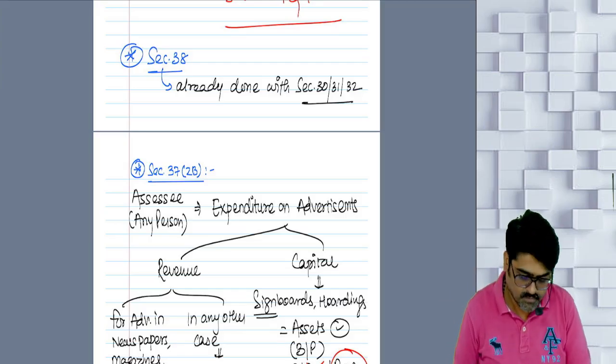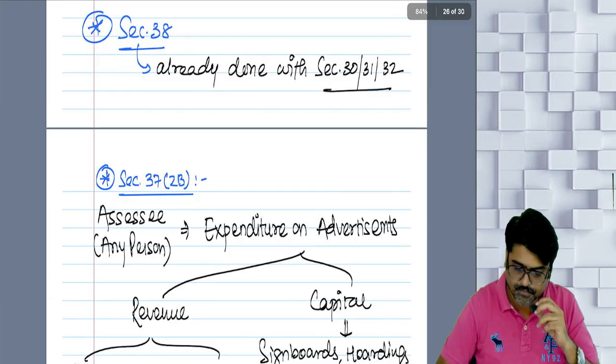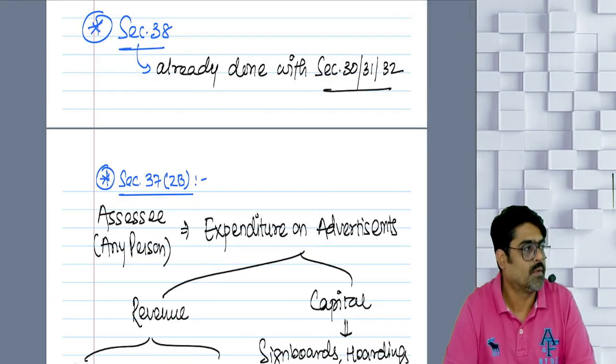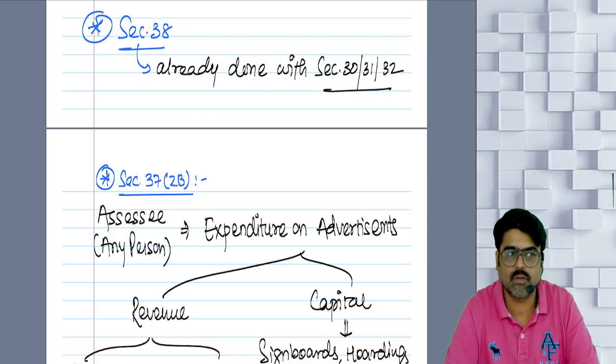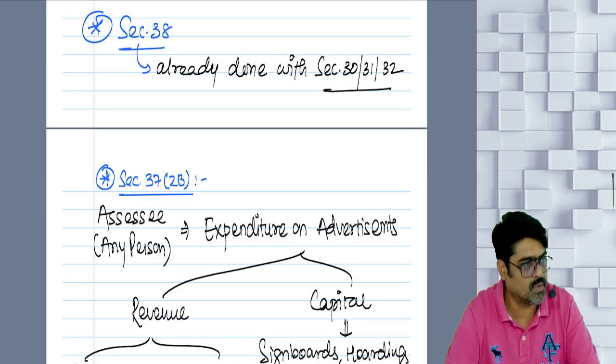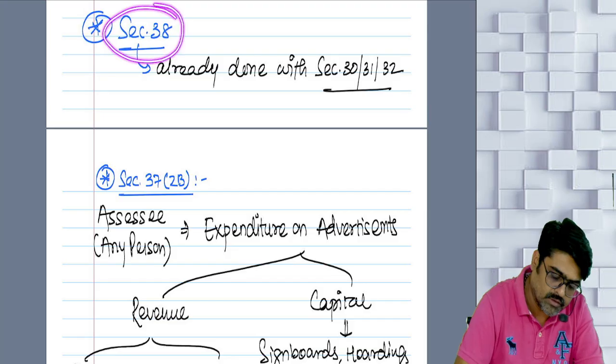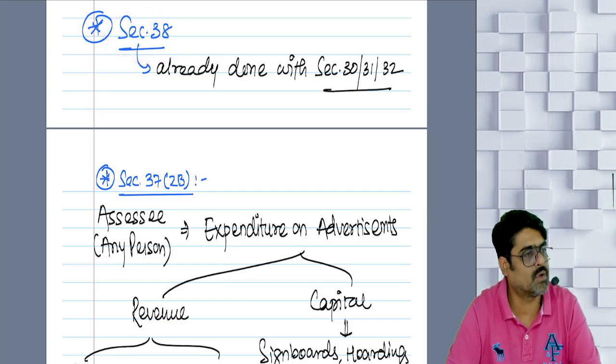Okay, guys, we are done with the second part of the chapter. Deductions are done. Now disallowances are there. Those disallowances we are going to do now. The first disallowance is section 38, which you already know.